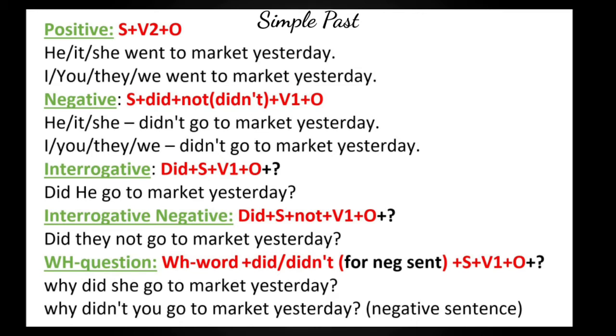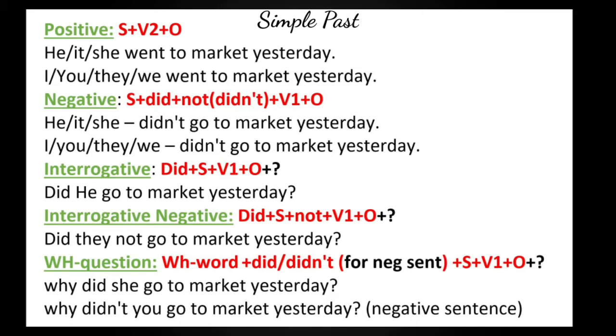Here is the formula for positive sentence: S plus V2 plus object. S means subject, V2 is the past form of the main verb. So for the singular subject, she went to market yesterday, and for the plural subject, they went to market yesterday.